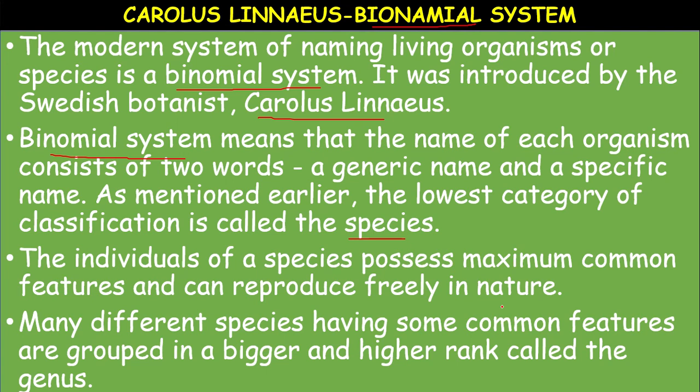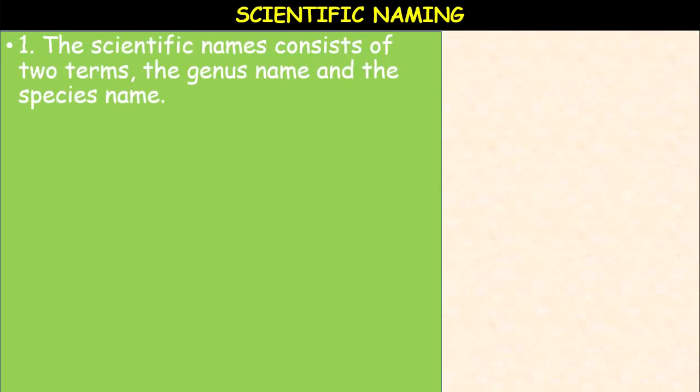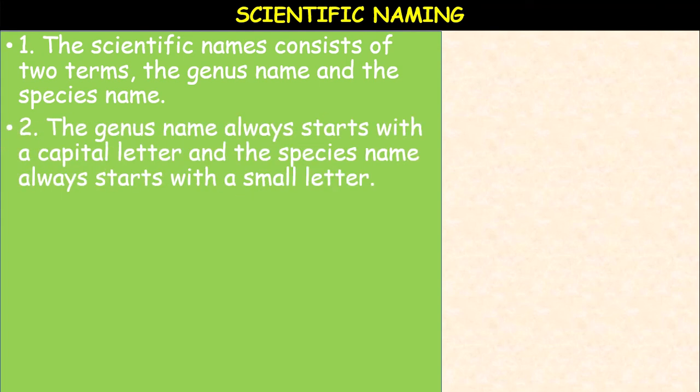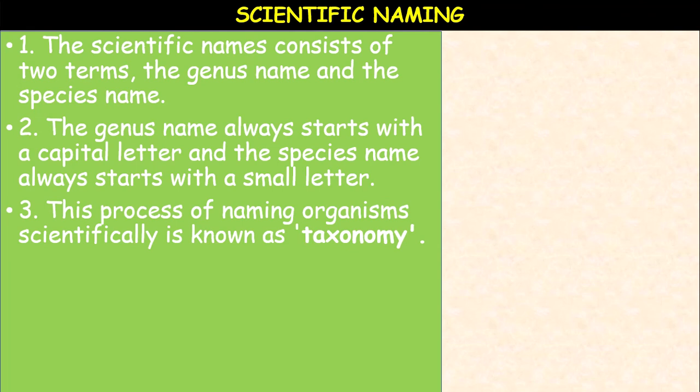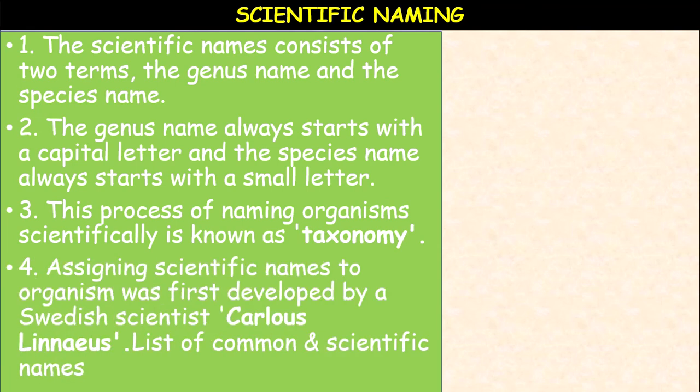In the scientific naming system, there are two names. The first part is the generic name, written with a capital letter, and the second is the specific name.